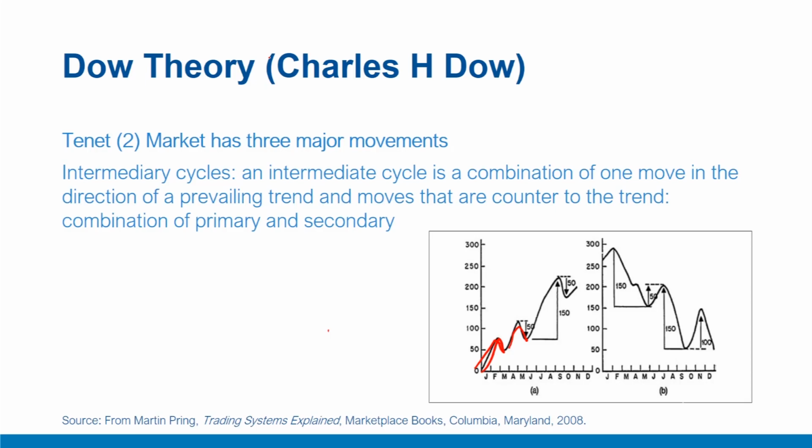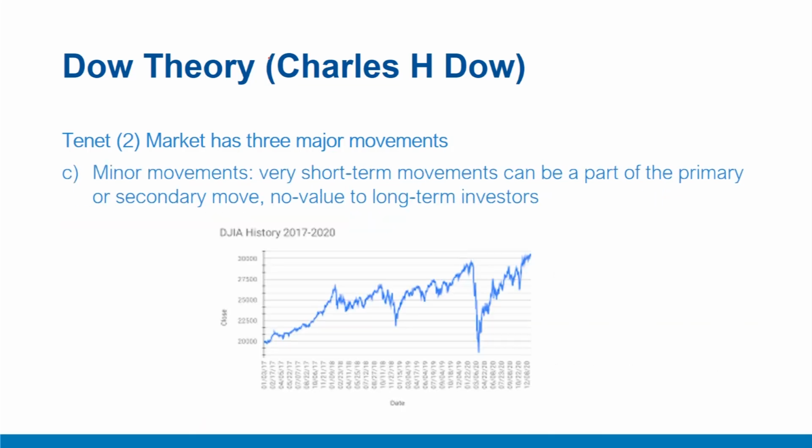Intermediate movements can go either with or against the main trend, which means that there is an intermediate cycle similar to a primary one. An intermediate cycle consists of a primary intermediate price movement and a secondary reaction. In a bull market, the up phase of the cycle should be longer in time and greater in magnitude. The low on the secondary reaction should be higher than its predecessor. In a bear market, the reverse conditions hold true, that is, declines are longer and greater while rallies are shorter and sharper but of less magnitude.